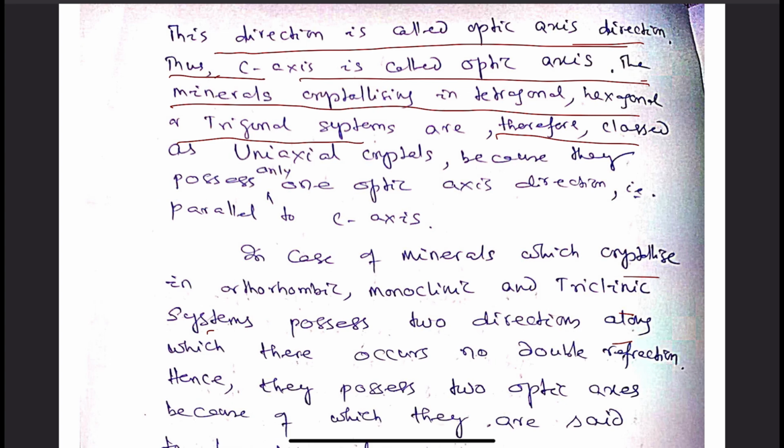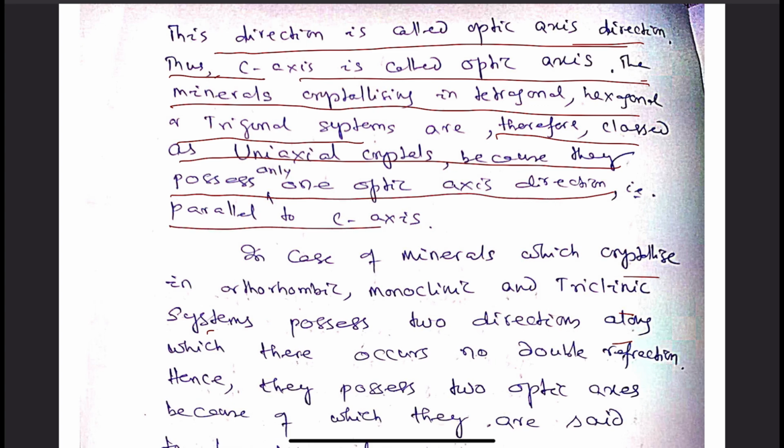So, because there is one optic axis, the minerals which crystallize in tetragonal and hexagonal systems are said to be uniaxial crystals. And they have one optic axis direction along which if light is being propagated, it will suffer no double refraction.